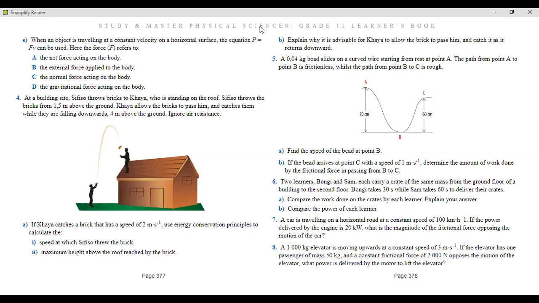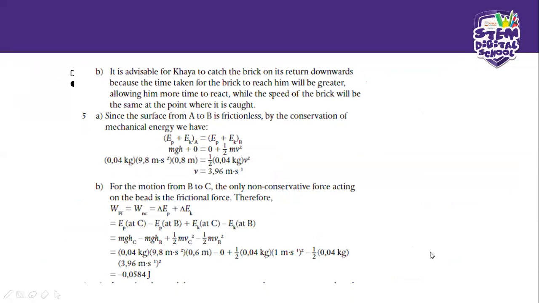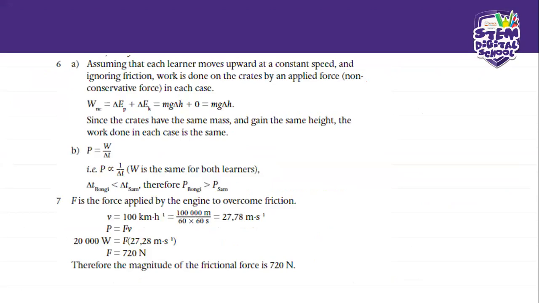So now we go to number 6. What we need to know in this case, assuming that each learner moves upwards at a constant speed and ignoring friction, is that work is done on the crates by the applied force. So it's a non-conservative force in each case, okay?